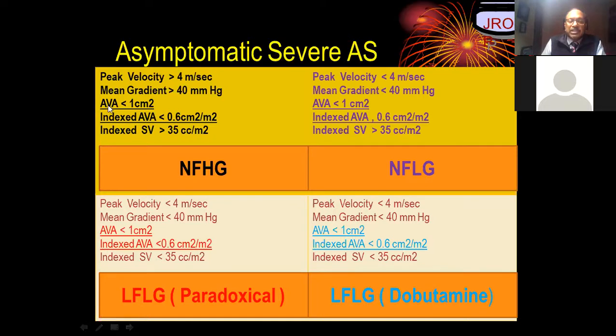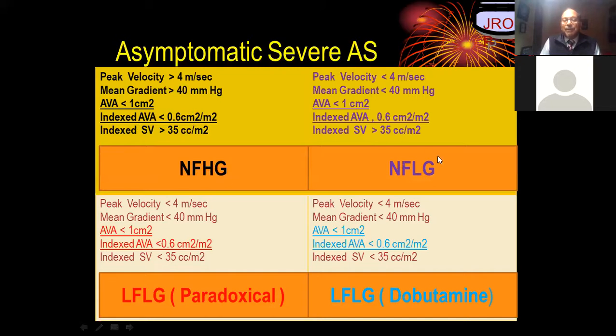Now, the aortic valve area is constant in all patients. Here we have normal flow high gradient, normal flow low gradient, low flow low gradient with preserved ejection fraction, and low flow low gradient with reduced ejection fraction requiring dobutamine. So we classify patients with severe aortic stenosis into 4 different groups. The first is normal flow, high gradients: a gradient of more than 4 meters per second, and flow is normal.